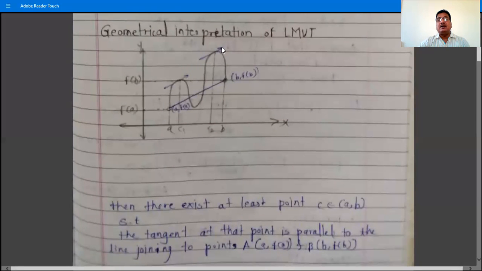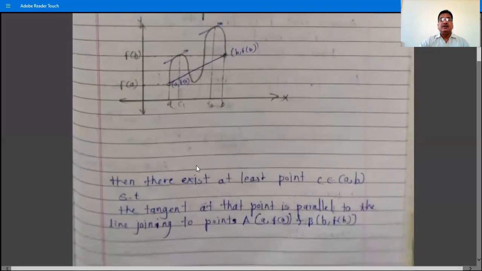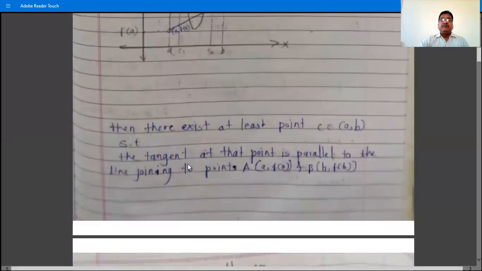Now draw the perpendicular. There are two points here, C1 and C2, such that we draw the tangent at the point C1, which is parallel to this line a f of a, b f of b, the line passing through these two points, and draw another tangent at this point C2, which is also parallel to this line. These two tangents are parallel to this line. So what is the geometrical meaning?